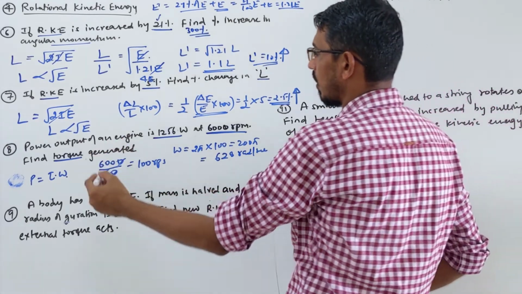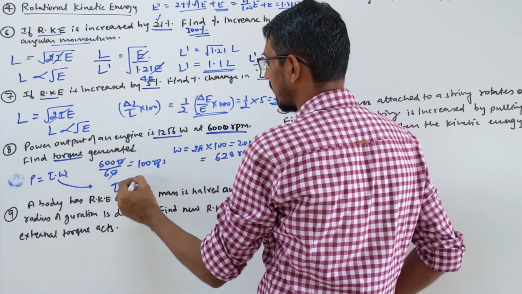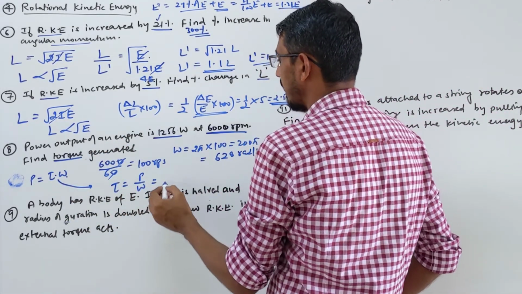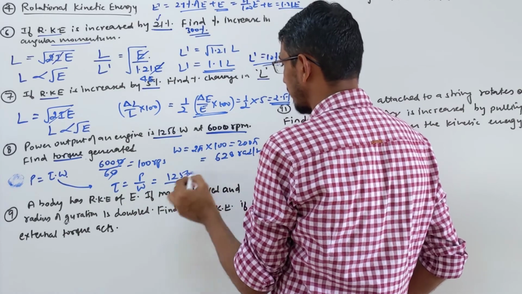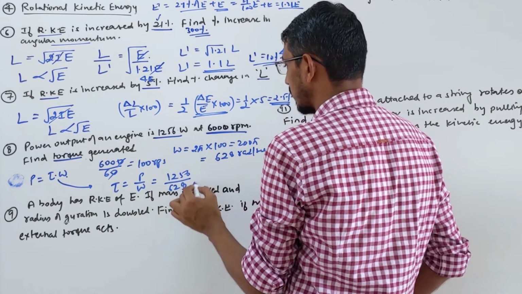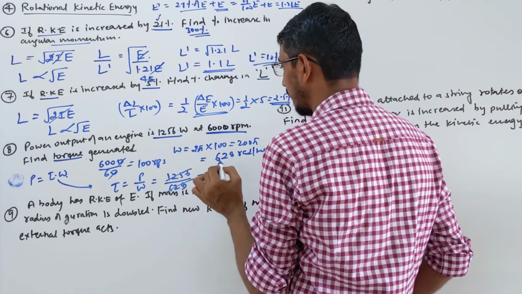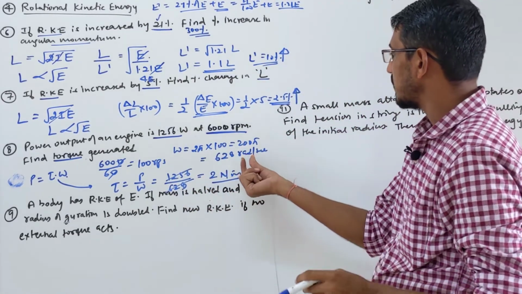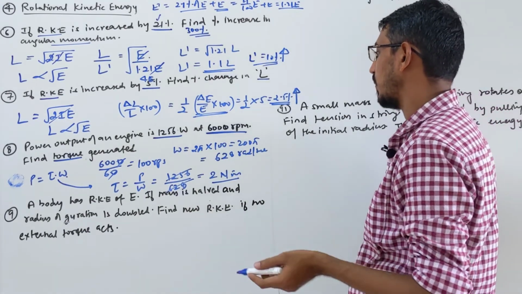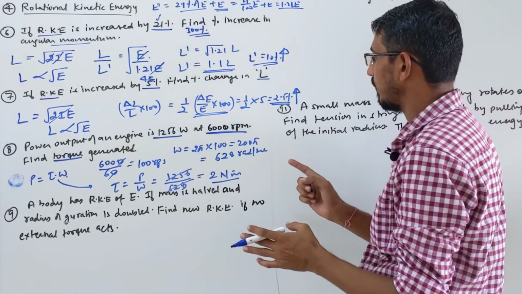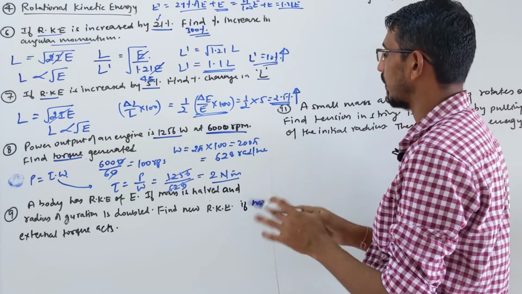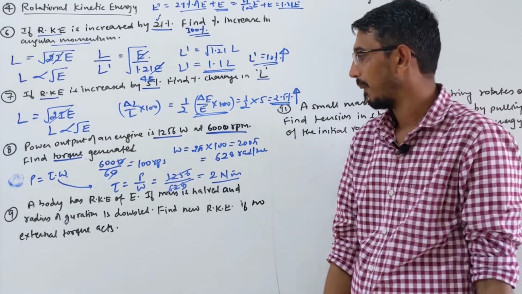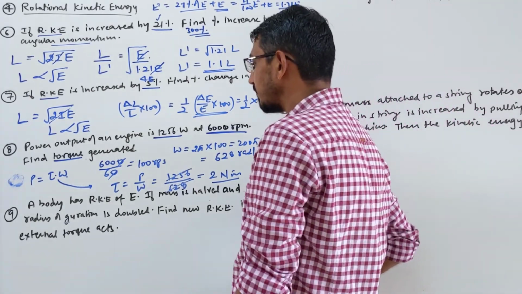So they are asking what is the torque. From this formula, torque is nothing but power by angular velocity. Power is given 1256, divided by 628. So I think it goes 2 times simply, right, 2 Newton meter, that's it. Hope this calculation is correct. Only pi is 3.14, 3.14 into 2 is 6.28. Yes, correct, okay. Okay, let's see the next problem.